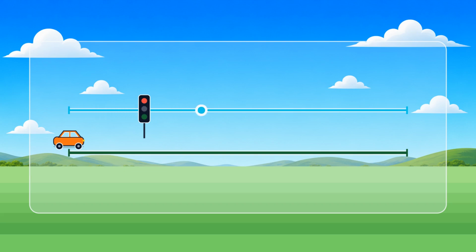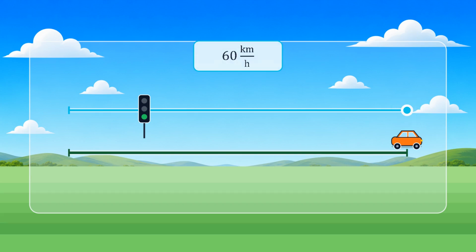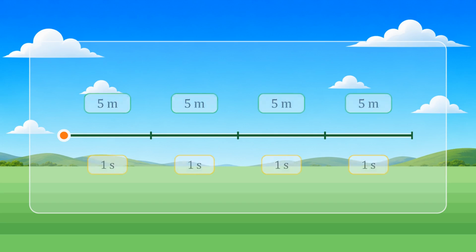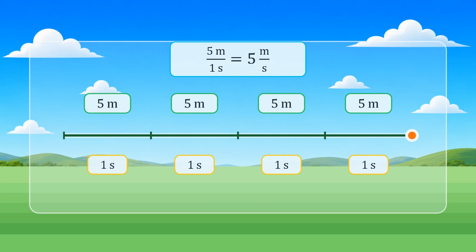Average speed still asks one question: if the entire distance were spread evenly across the entire time, how many kilometers would correspond to 1 hour? That is why average speed is not the same as constant speed. Constant speed means that an object covers equal distances during equal time intervals. For example, suppose an object covers 5 meters during every second. In the first second it covers 5 meters. In the second second it covers another 5 meters. In the third second it covers another 5 meters, and in the fourth second it again covers 5 meters. The rhythm of motion does not change. The speed is constantly 5 meters per second.